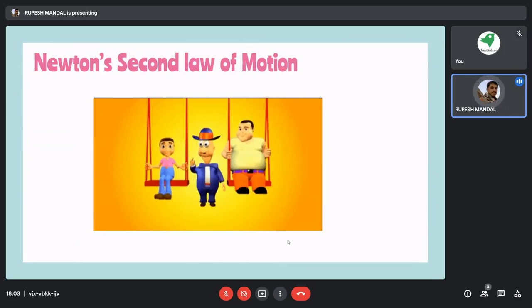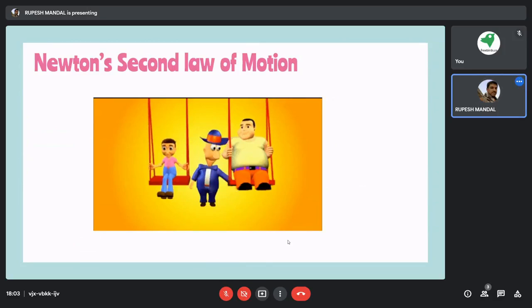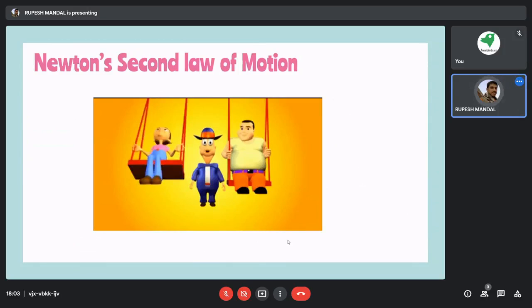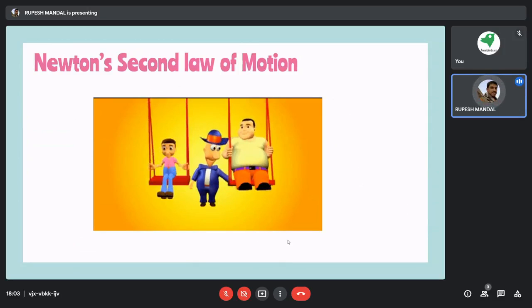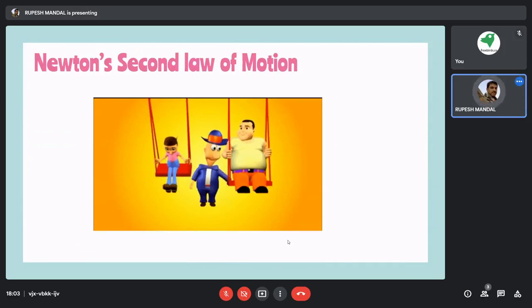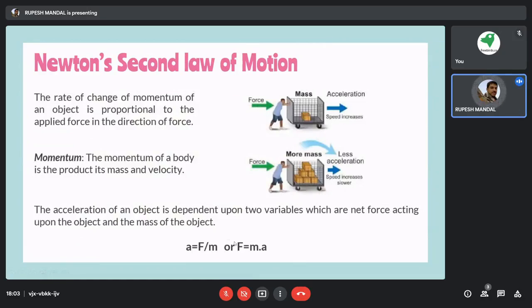On the right hand side, that particular person is a little bit heavy. The same amount of force is being applied as in the first case. So it is only moving a smaller distance, because in this case the mass is more. So that's why it is only covering a small amount of distance. From this we can say the force is the same, but the value of m is different, and because of that, the acceleration, the movement, the speed is less.